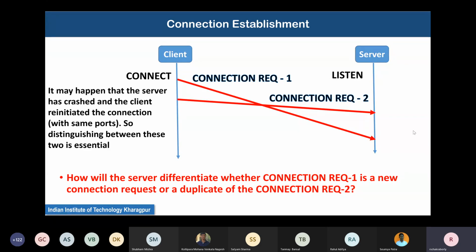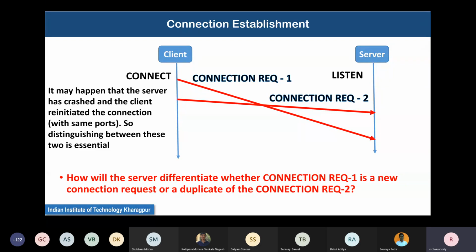The server reaches connection request 2 first, accepts it, acknowledges it, and starts the connection. But in the meantime, the delayed duplicate connection request 1 comes with the same identifier.